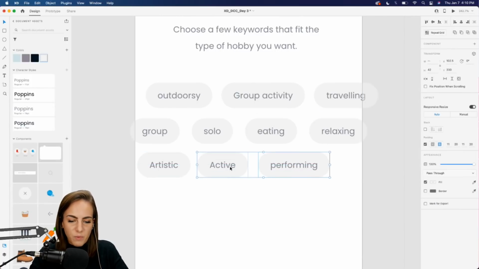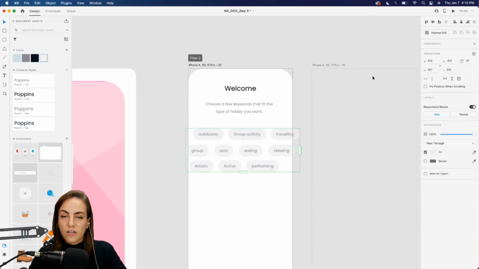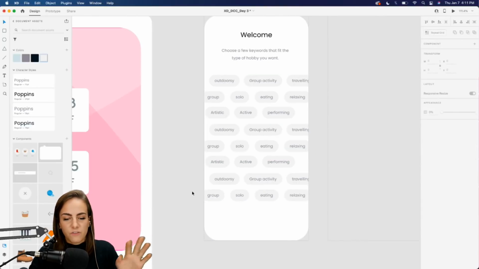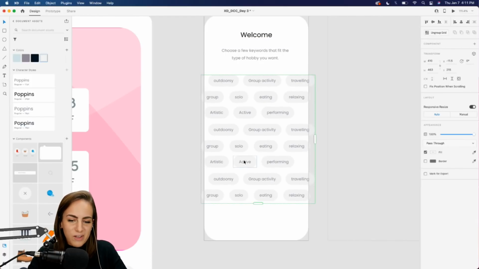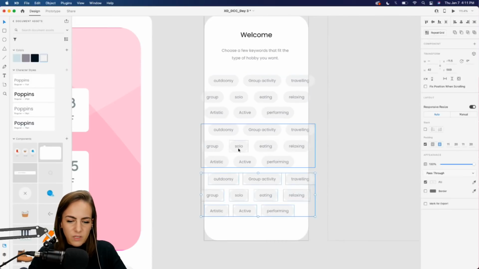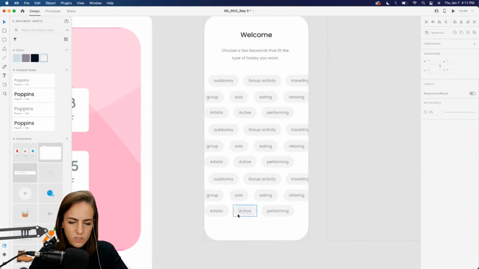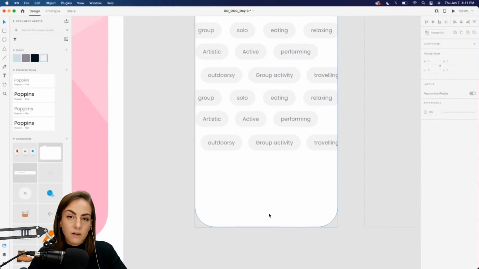So now what we can do is come up here to our repeat grid and just copy everything else down here. Obviously, if this was in real life, you wouldn't want to do that because you would want different keywords, but just for the sake of time, that's what we're going to do. And I'm actually just going to ungroup these because in the next screen, I want to be able to select a few of them. So let's actually delete maybe 2 rows, because down here I want to add a menu and a next button.